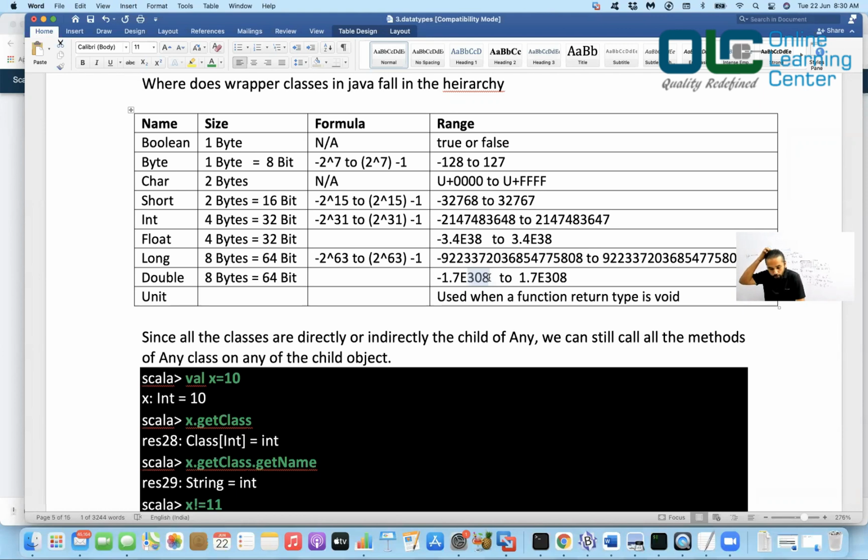So the float can store the data from this range to this range. Again, your double can store the data from this range to this range. What is this range? We will talk about this. Now long can store the data from this range to this range, right? So if you see, this is really a big number. If you want to store the bank details of a customer, and you're sure that the bank balance will not exceed it, then you can go ahead and choose a long. So it depends on what exactly you want to use.